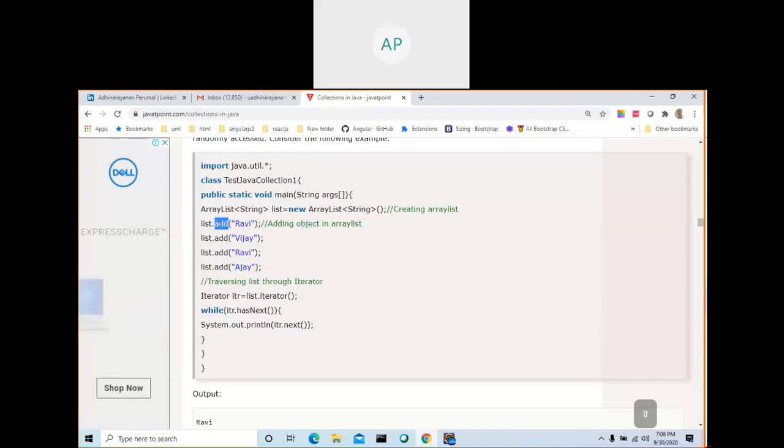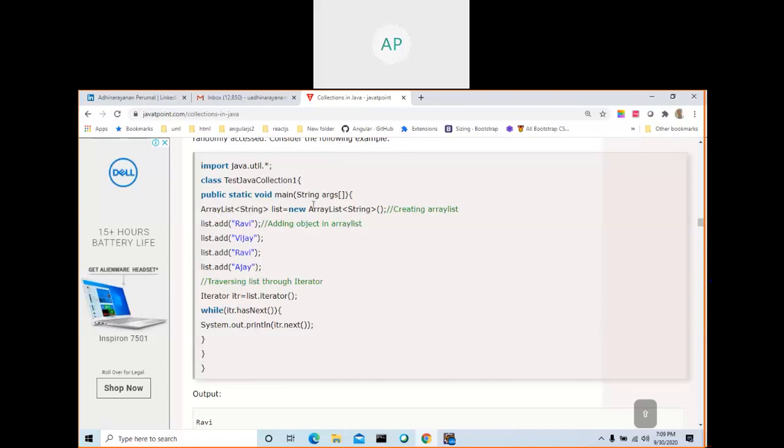Add is a method available as part of collection. Okay, list dot add, this array list. If you go and see in the Oracle documentation, then you will know what are the classes that it extends and what are the interfaces that this class implements. This class is created by Java. As part of Java, this class is available. We are just going to use it to add, remove other objects.